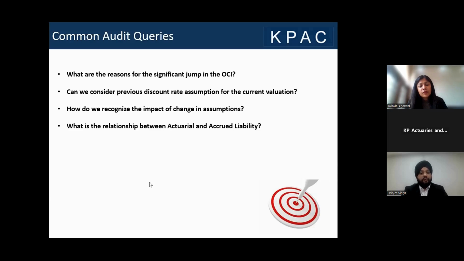The fourth one is, what is the relationship between the actual liability and accrued liability? Now, accrued liability reflects the benefit earned till date, while the actual liability also considers the time value of money and future salary projections.